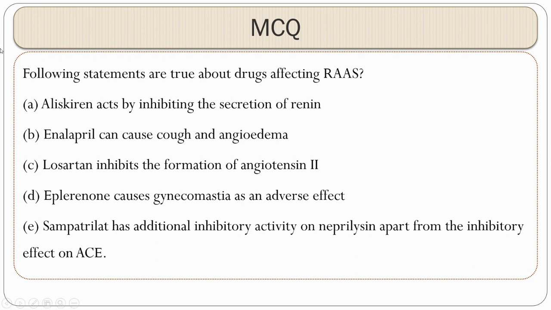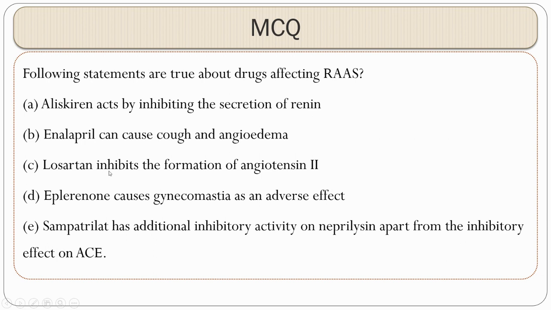Now coming to the second MCQ, which statements in this are true? Now tell me, what is aliskiren? Aliskiren is a direct renin inhibitor. Does it act by inhibiting the secretion of renin? No, it acts by inhibiting the action of renin. It has no role in secretion. What is enalapril? Enalapril is an ACE inhibitor and they are notorious to cause cough and angioedema.